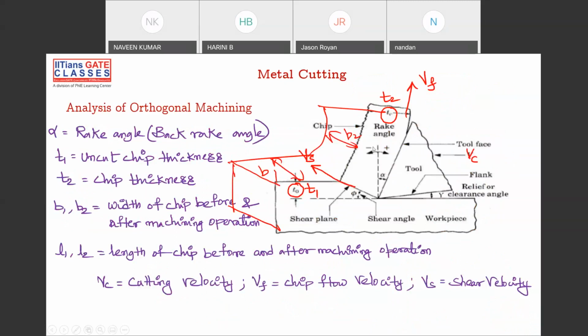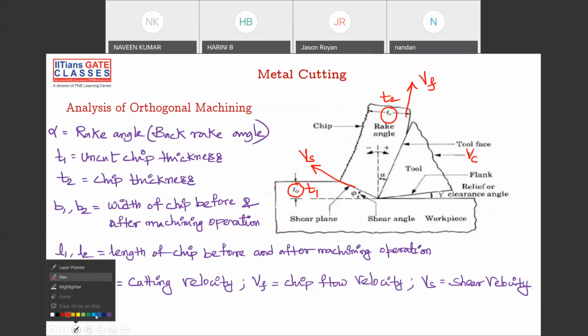T1 and T2 are the uncut and cut chip thicknesses, and L1 and L2 are the lengths of the chip before and after machining. VC is your cutting velocity. VF is your chip flow velocity, and Vs is your shear velocity. So let me clear the ink and I'll tell you again.